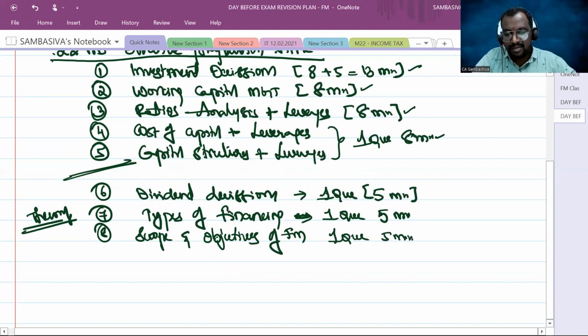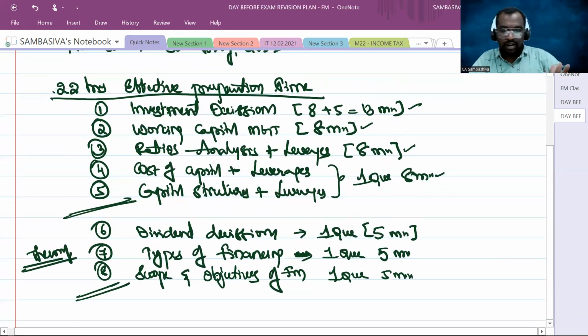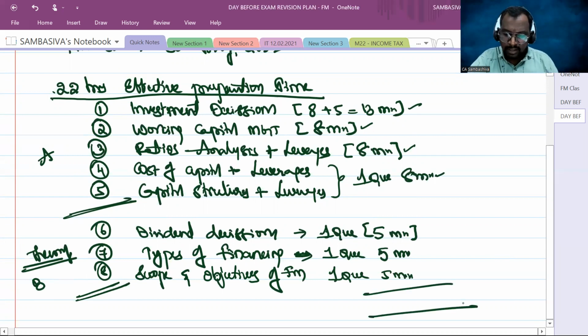Right, sir. These are second weightage topics. The first weightage topics, I can say, are A grade topics, and these I can say are B grade topics. Now all put together, you can score up to 37 plus 15, 52 marks.